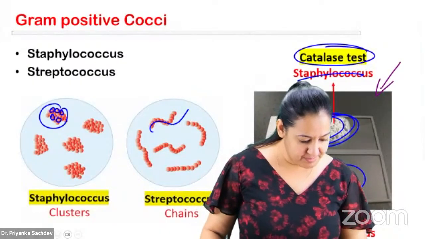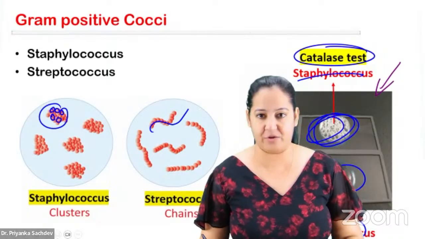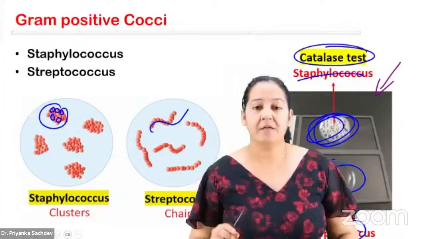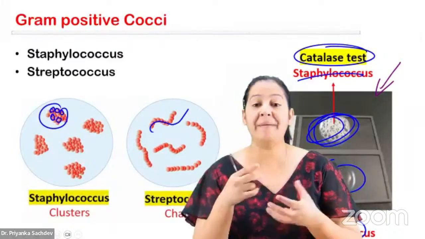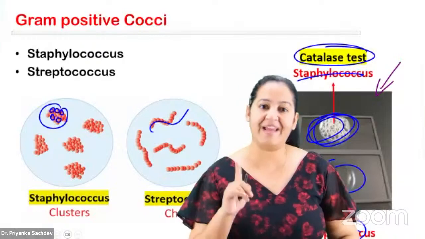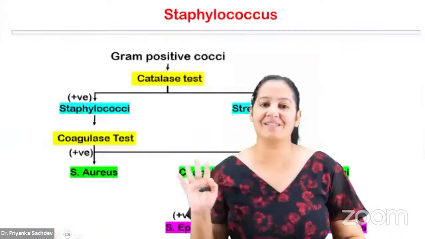Do we take the specimen from broth, or can we take both? We can take the specimen from the broth and also from the culture plate, whatever specimen you require. From the culture plate, you have to mix it in a saline broth. So it is better to take the specimen in drop form, in liquid form. Okay. So this is the catalase test. This is how we perform it.